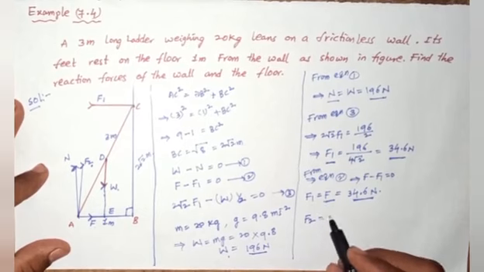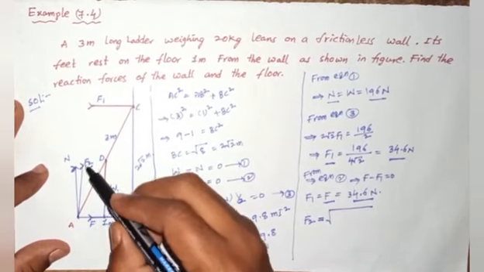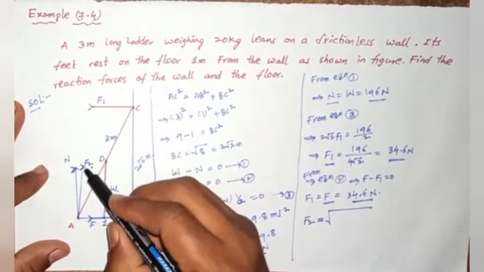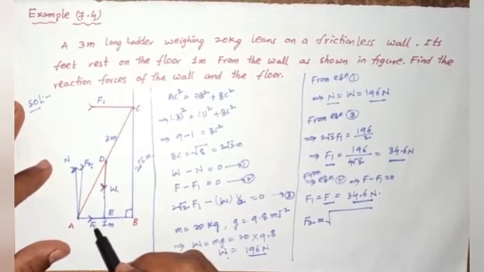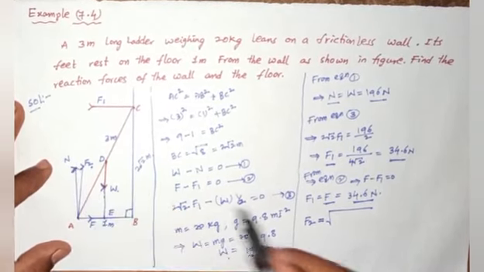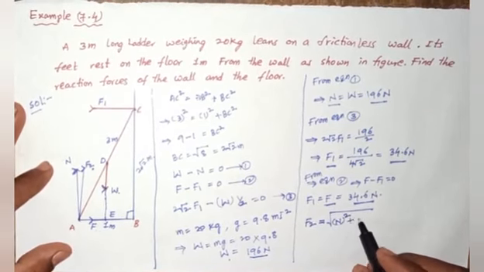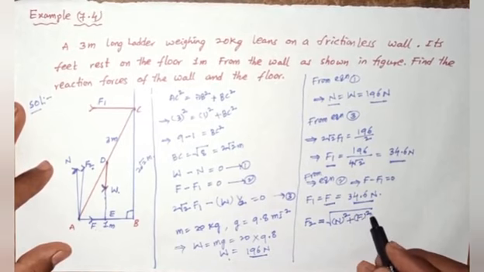So F2 is, according to the parallelogram law, the diagonal, the resultant vector. The diagonal equals the square root of horizontal vector square plus vertical vector square, so N square plus F square.